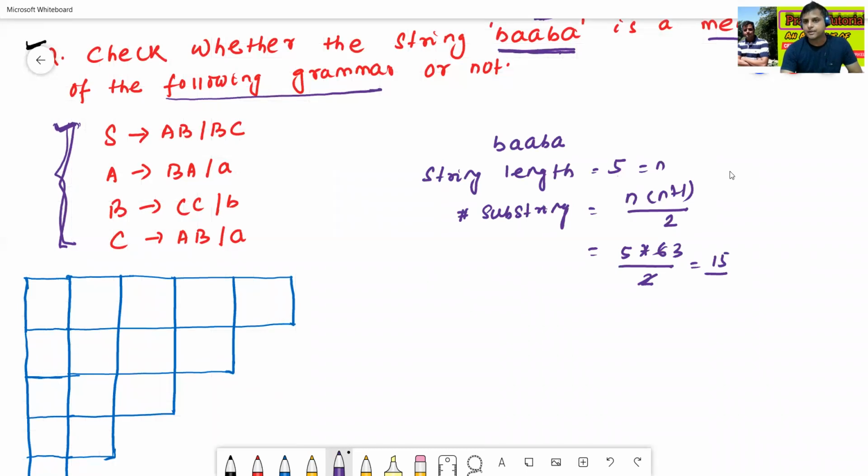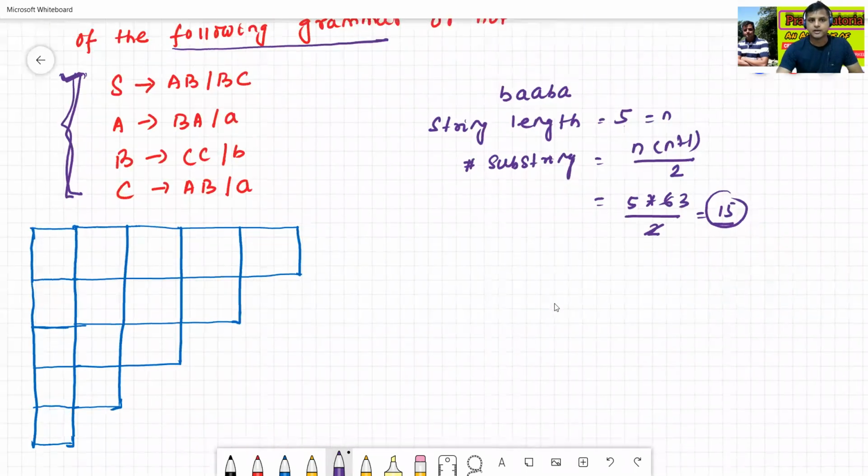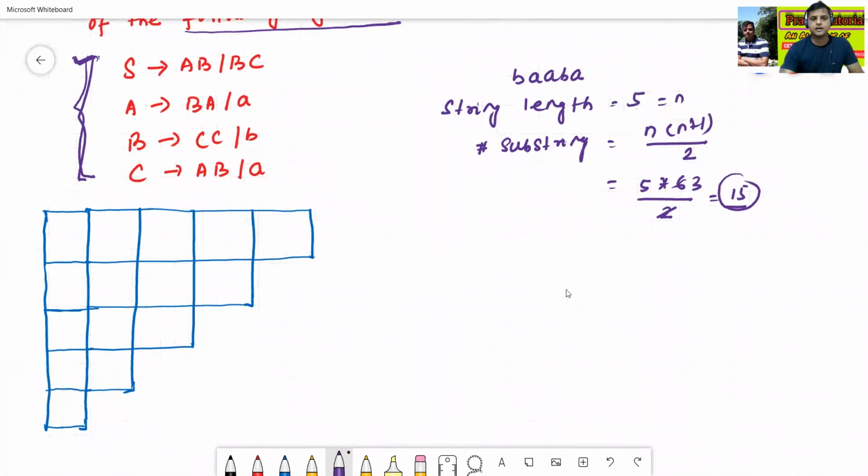Since the number of substrings equals 15, now we'll construct or draw a CYK table. This table is called the CYK table. Now we'll count the boxes in this table.